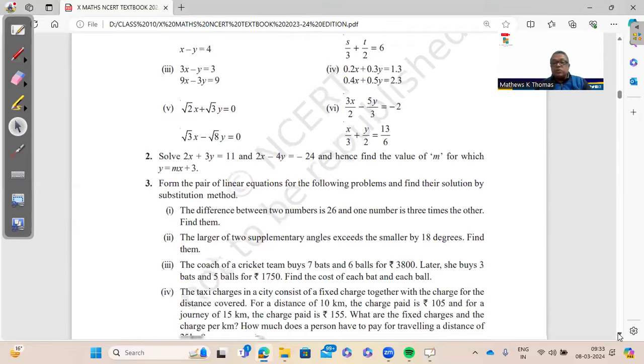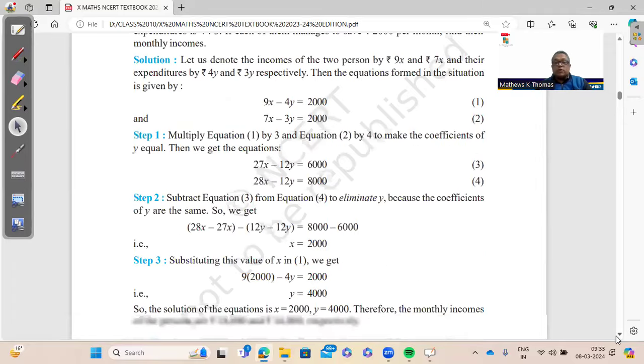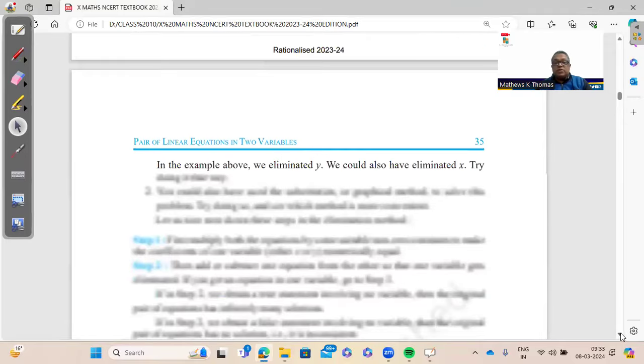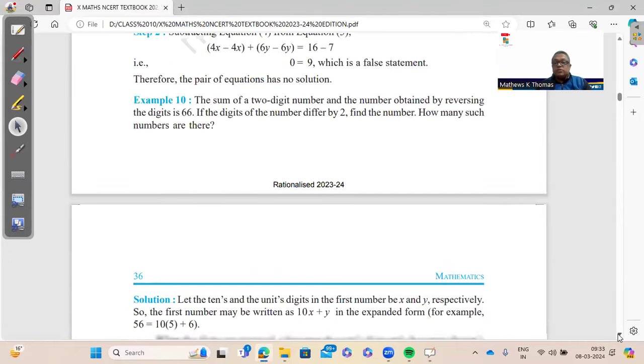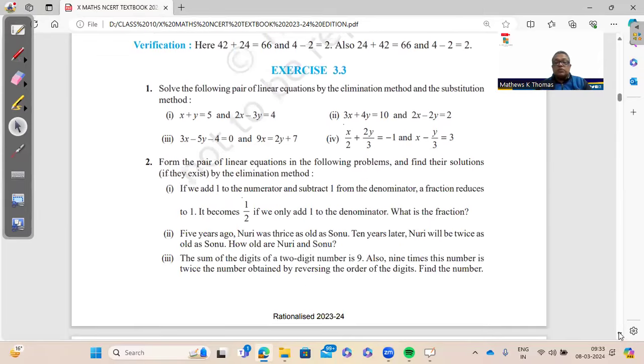And in case you have doubts, the videos are separately made chapter wise. You need to go through that. And then we have the elimination, I told you. With both these methods, elimination and substitution, questions can be given and you can solve them.